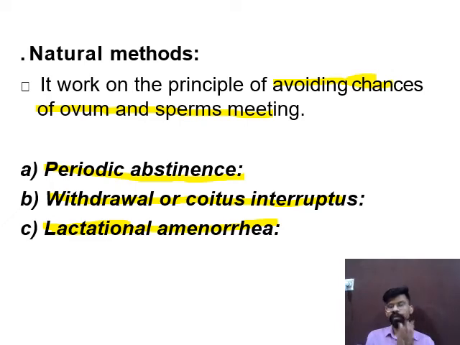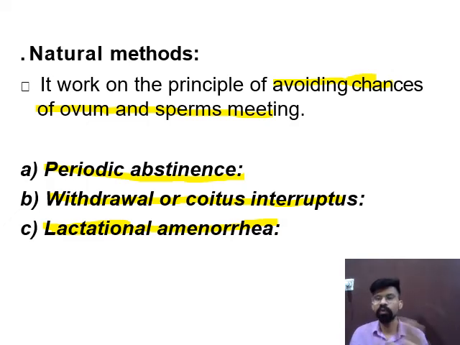If the female has intense lactation for the infant, then the chances of fertilization will be less. Suppose the female stops lactation to the baby, then menstruation may occur before 6 months. Do you understand what this time period is? 6 months is just after the delivery, just after parturition.